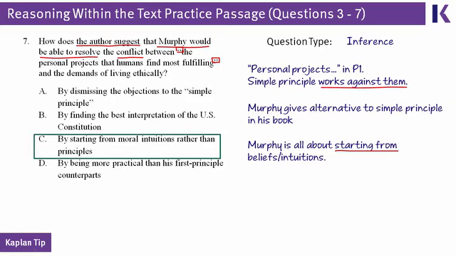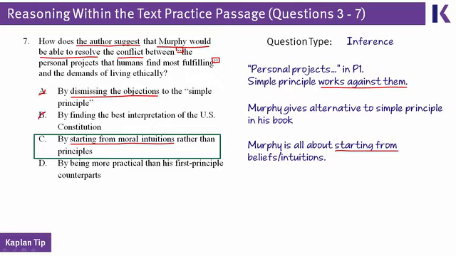Choice C is just a paraphrase of Murphy's philosophy, that we should start with these moral intuitions, the intuitions of good and evil, right and wrong, that are mentioned throughout the passage as connections to Murphy's philosophy. Choice A is wrong because, as with way back in question 3, there's a double negative. Dismissing objections to the simple principle would mean Murphy likes it. Murphy doesn't like it. This is opposite to what Murphy believes, so it can't be right.